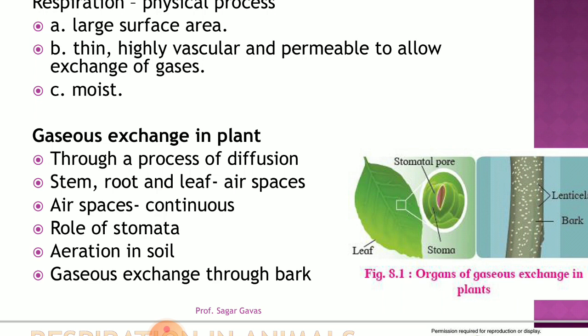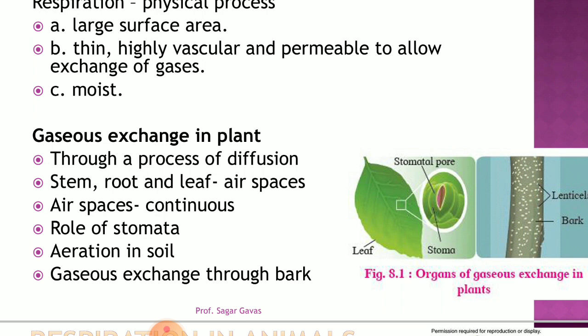So oxygen is going to diffuse into the air spaces through the stomata. Carbon dioxide and water vapors are diffused out through the stomata. In case of the aerated soil, the soil where the oxygen gets dissolved into the thin layer, that is called capillary. So that water is called capillary water.